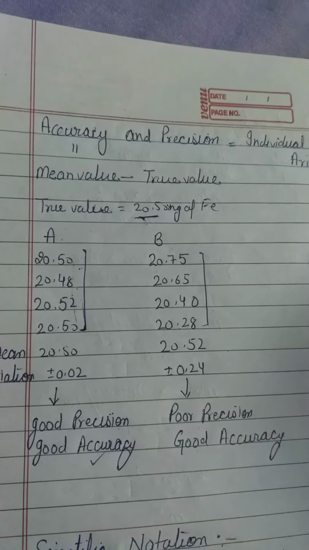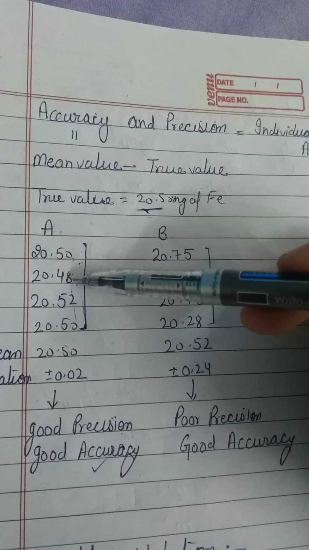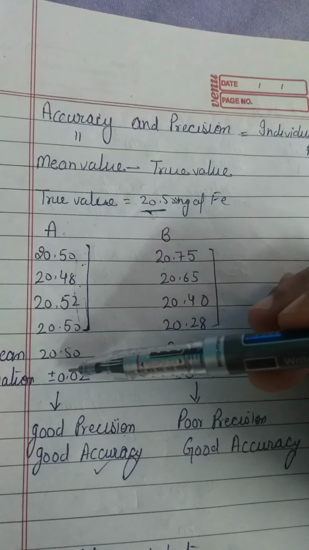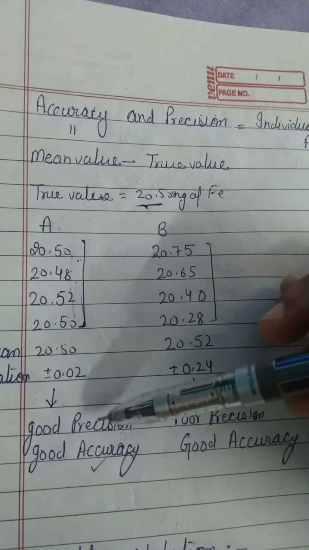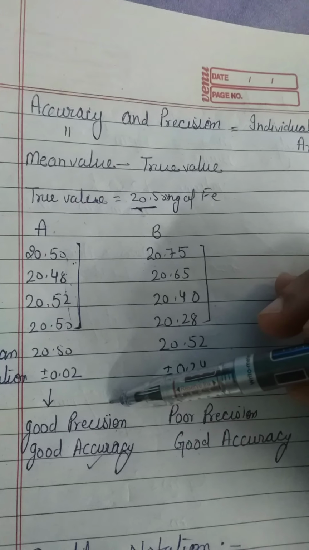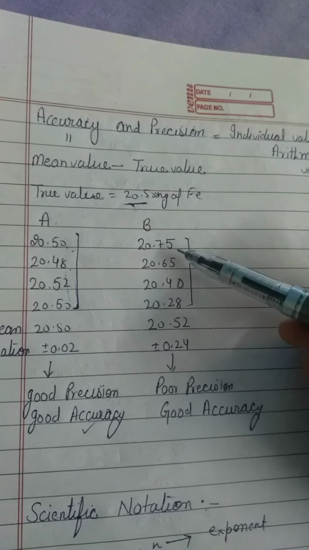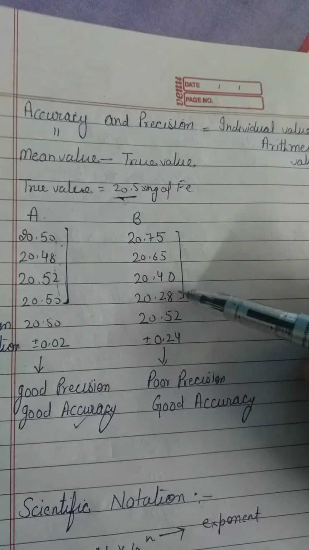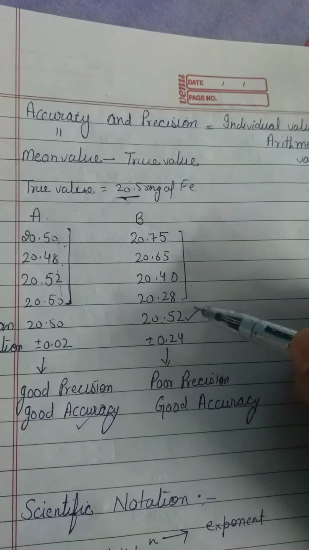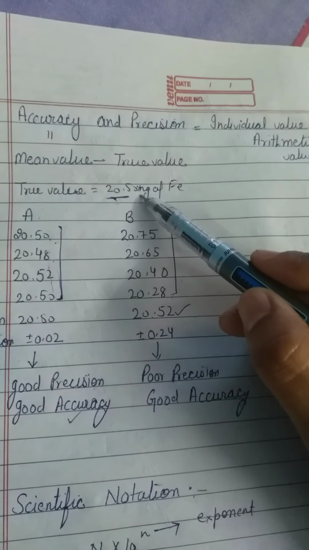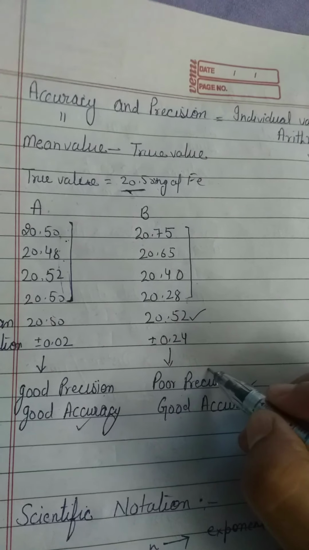How does he have good precision? Because the difference between the successive readings is only plus minus 0.02, right? So he has good precision, his observation is very good. Whereas when we go with student B, he has these four values. Finally his mean value comes out to be 20.52, which is very close to 20.50. That means we can say he is somehow accurate, but he has poor precision.